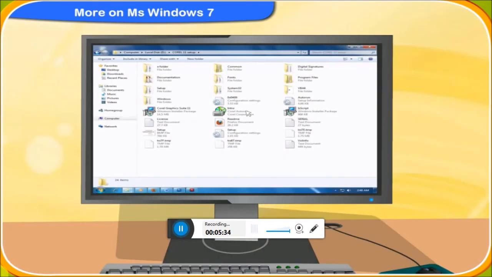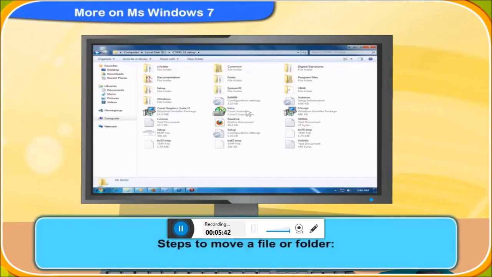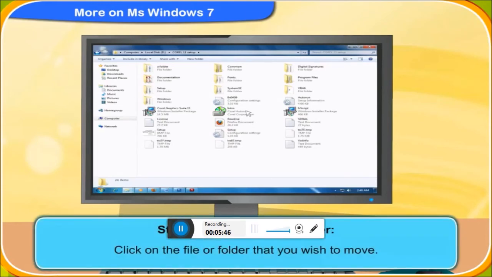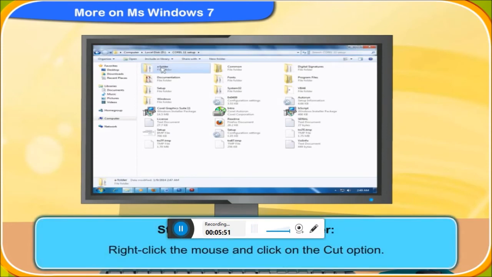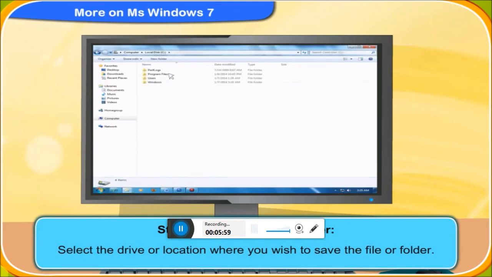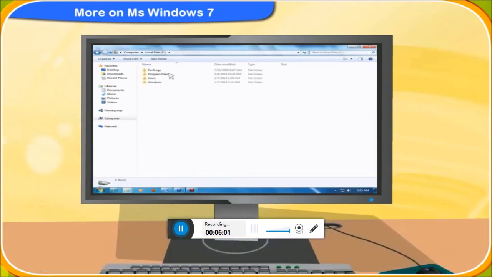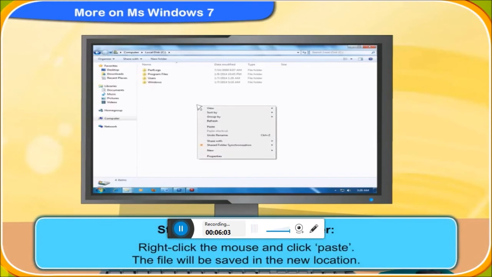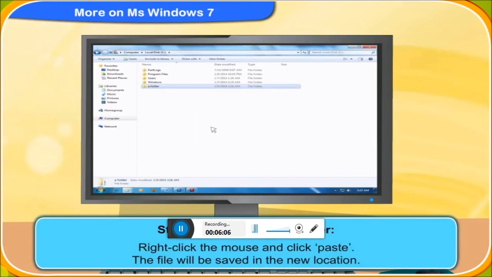Can I move a file or folder from one place to another in the computer? Sure, these are the steps to move a file or folder to another place. First, click on the file or folder that you wish to move. Then, right-click the mouse and click on the Cut option. Select the drive or location where you wish to save the file or folder. Now, right-click the mouse and click Paste. The file will be saved in the new location.